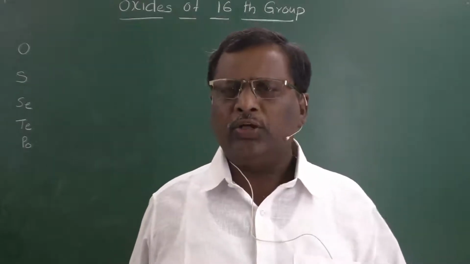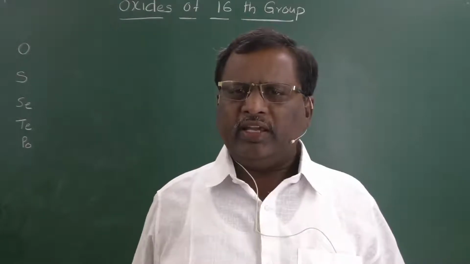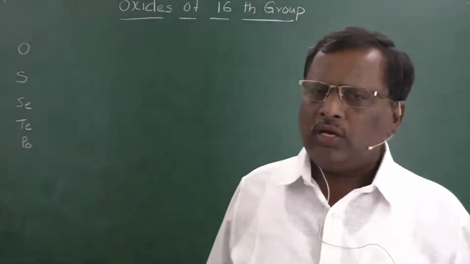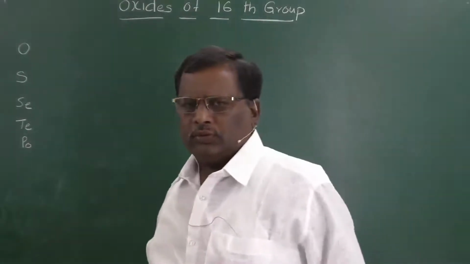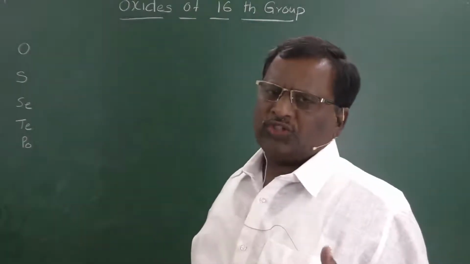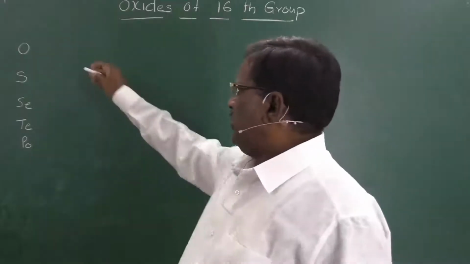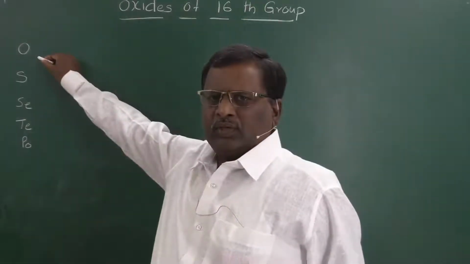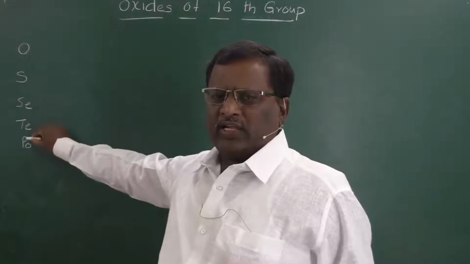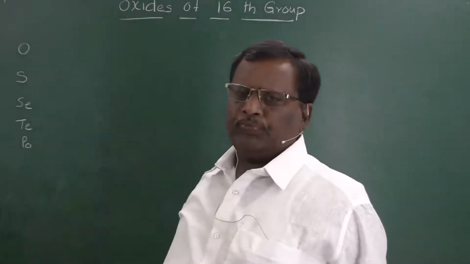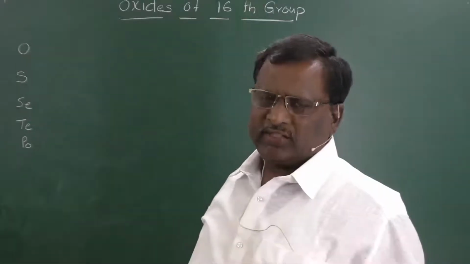Now, here we are going to study the properties of oxides of 16th group. Of course, oxygen also belongs to that group. So, the first element is oxygen. It can react with other elements belonging to this group and form oxides.